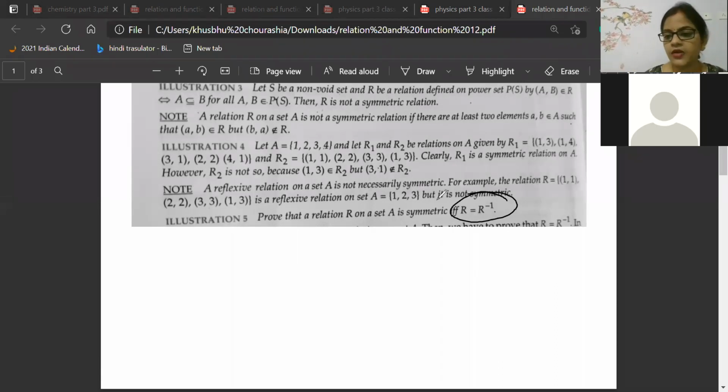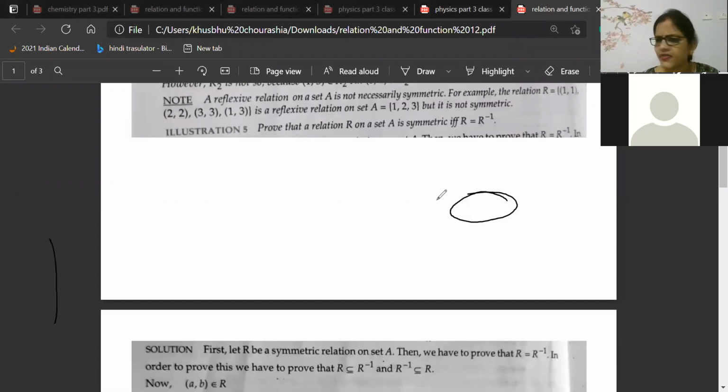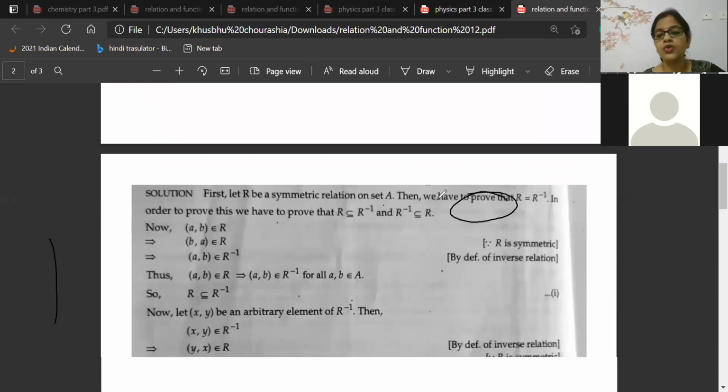If R will be equal to R inverse, then how to prove R will be equal to R inverse? Simple way is there. I'll explain that one. It never came in exam. You know what, beta? It never came in exam. But you know, 1 mark is also very important for me. So since it has never come in exam, but the possibility of coming is there, I cannot leave this question also. So how to prove this one?